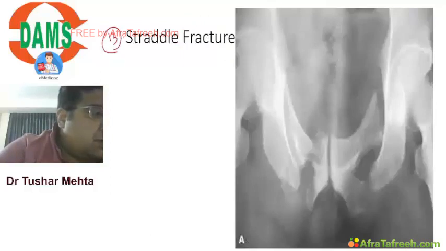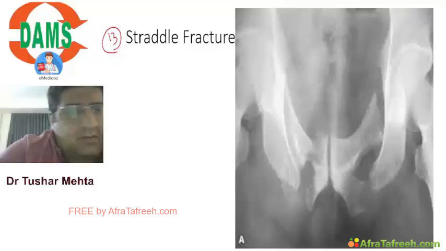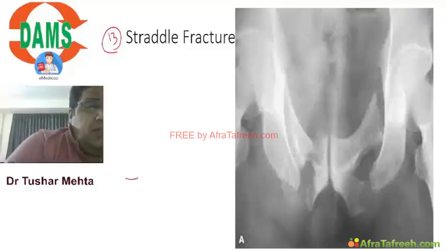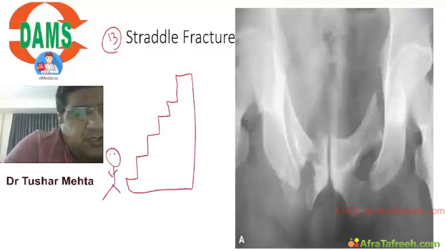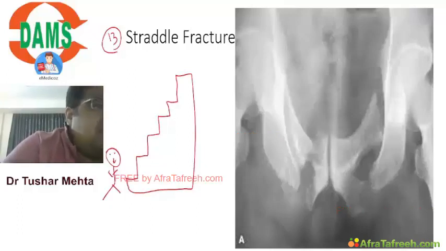Now, what do you mean by straddle fracture? I will tell you. Listen to me. There is a very sharp, uneven staircase, and one has to be very careful. But this boy, Chintu, a 16-year-old boy, said, uncle, I will not climb stairs one by one. I will hop on these stairs. Some people have a habit of hopping stairs, like 1, 3, 5, 7. They climb alternate stairs.